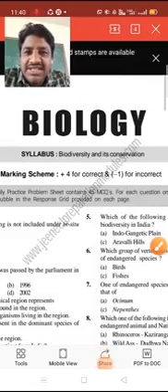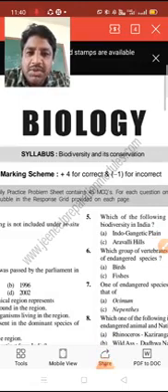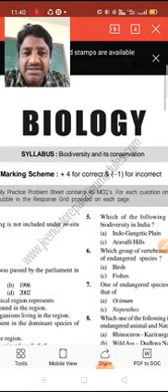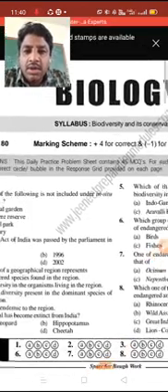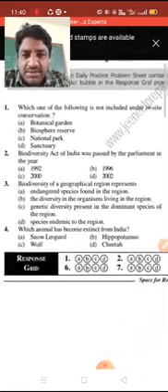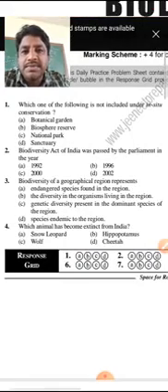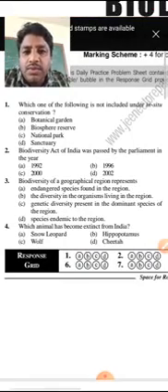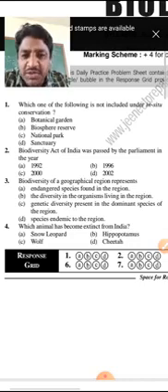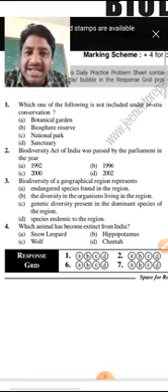Now in this class we are going to discuss objective point of view the chapter biodiversity and its conservation. First one, which one of the following is not included under in situ conservation? Option A, botanical garden, B, biosphere reserve, C, national park, and D, sanctuary.